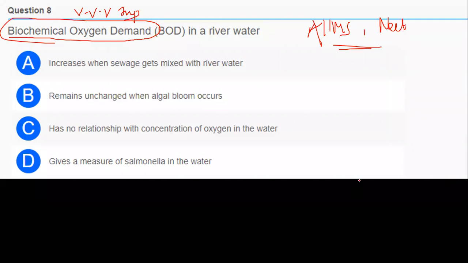Somebody has told the answer as B, others told the right answer. The answer is A: increases when sewage gets mixed with river water.